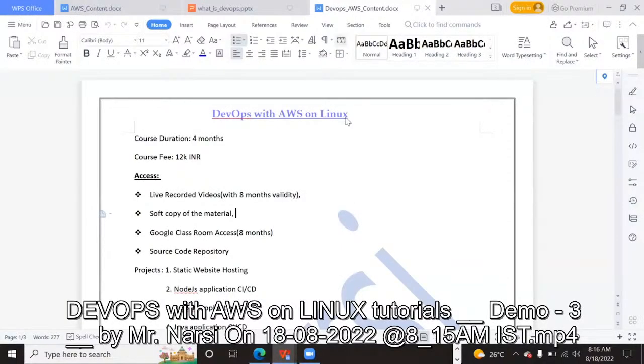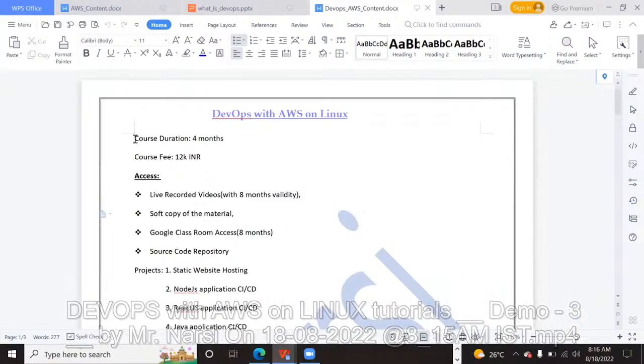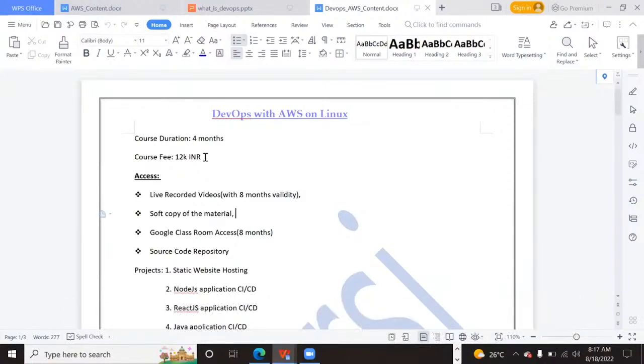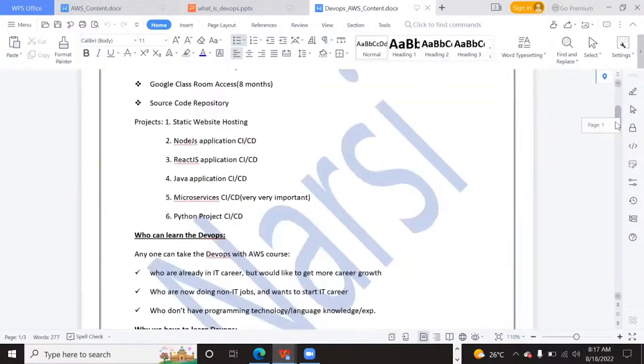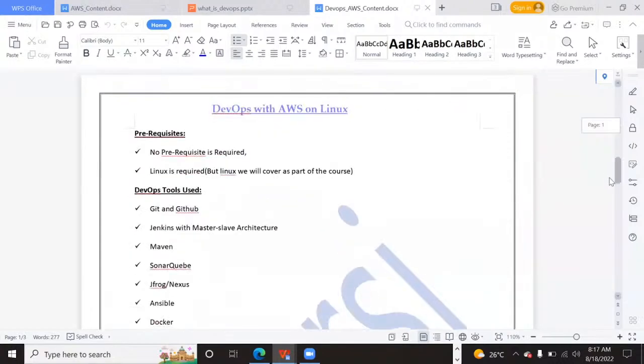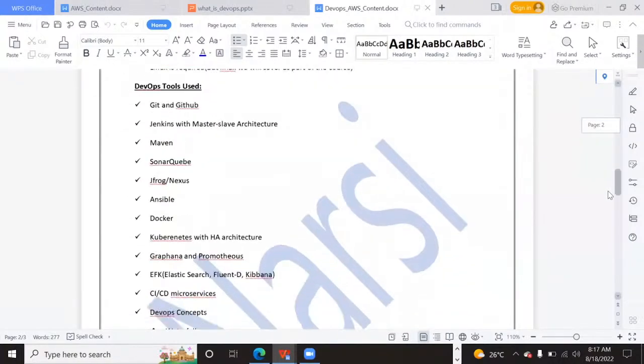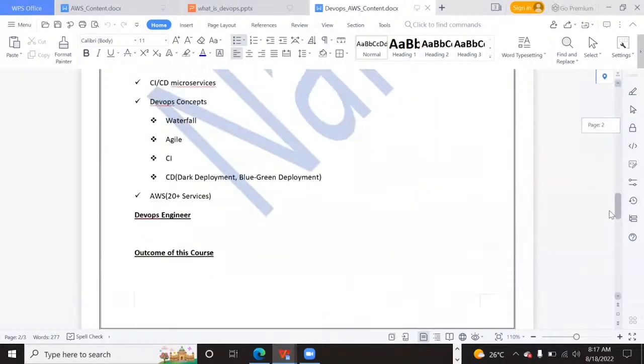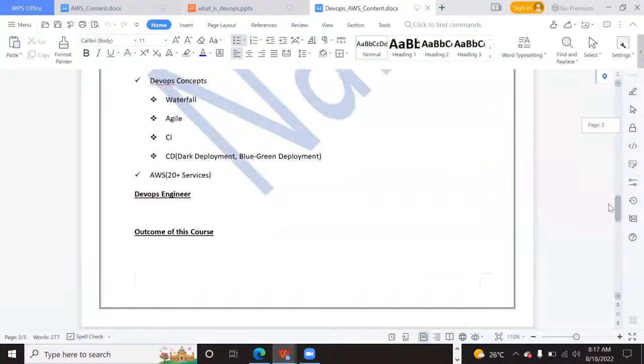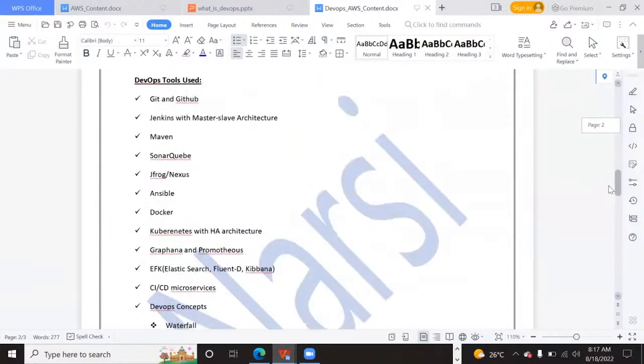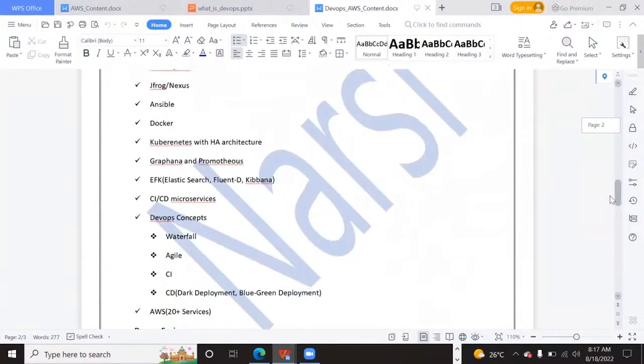Okay, fine. So this is demo 3, because we started on 16, 17, 18. However, you might now know about the course details and all, right? So let me directly jump to the concept we discussed yesterday. We discussed the DevOps tools we will use throughout this course, and also the architecture we're going to implement, that is what we have seen yesterday, isn't it?